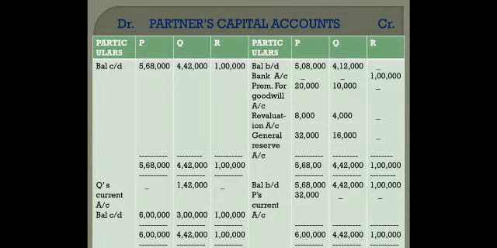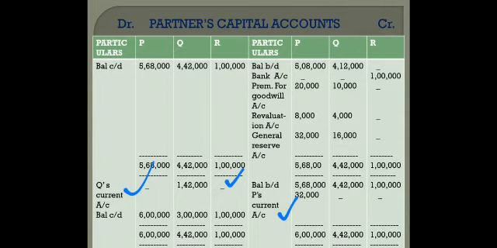So I wrote bank account there, but this time I've written P's current account. Because when current accounts are used, they are used for bringing in the capital and at the same time for withdrawing the capital. So 32,000 which P is bringing will go through his current account, and the 1,42,000 which Q is withdrawing, again I have written Q's current account. Noticed? Not bank account. That means temporary accounts of P and Q will be opened.